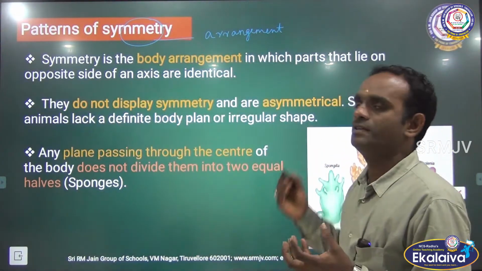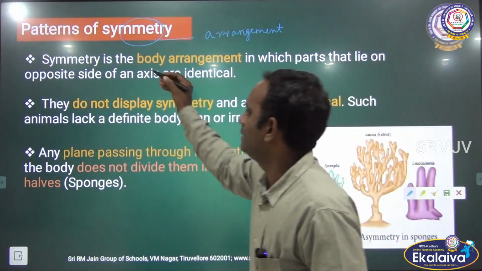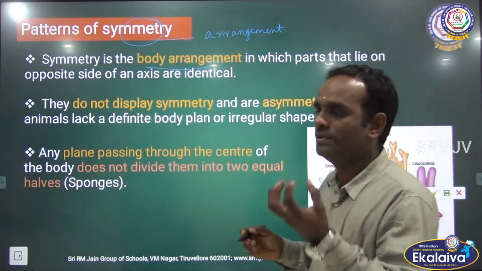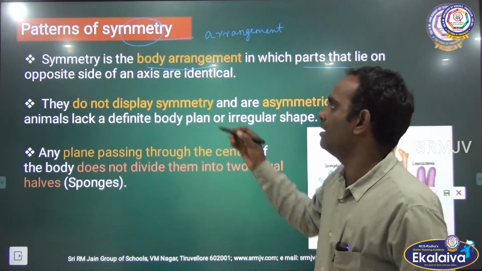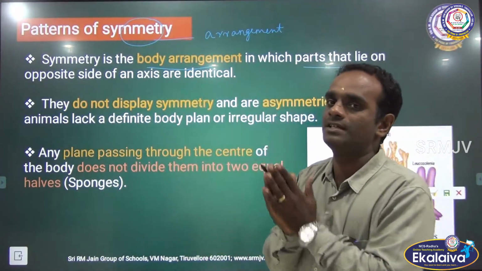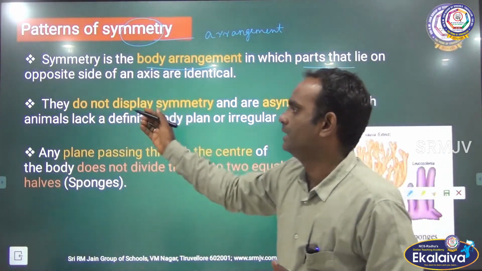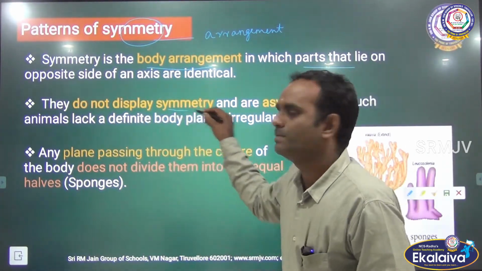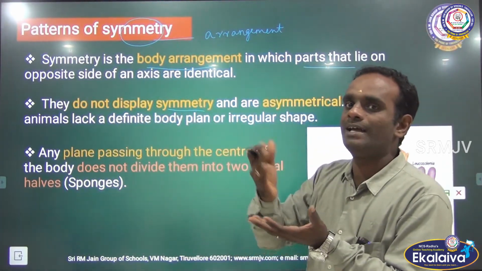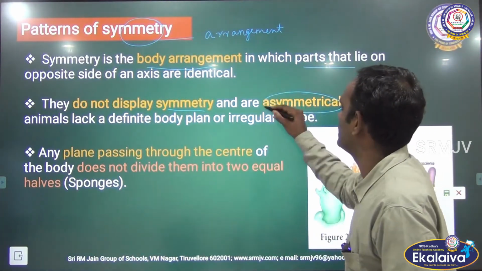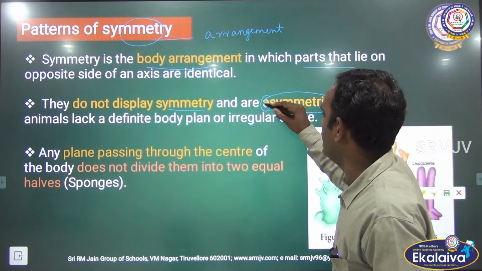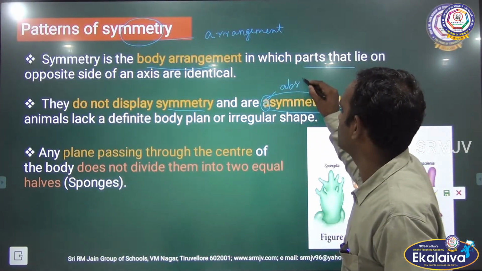Patterns of symmetry. That means symmetry is a body arrangement in which the parts that lie on opposite sides of an axis are identical. Clear? They do not display any symmetry. There is no arrangement of body parts. Then it is said to be asymmetrical. The word A is nothing but absence.